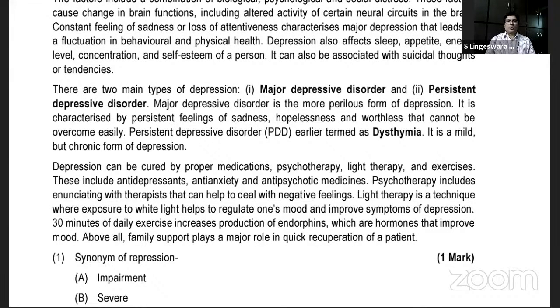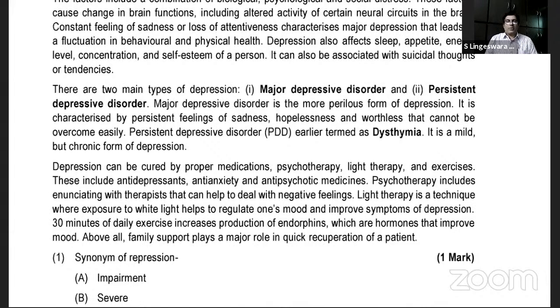Major depressive disorder is a more perilous form of depression. Can anyone highlight what this perilous form means, please? Perilous refers to dangerous, extremely dangerous, full of danger. Is that clear? Yes, dangerous, sir. Dangerous, not dangers, Jyoti. Dangerous. Okay, fine. Yeah, you are right.